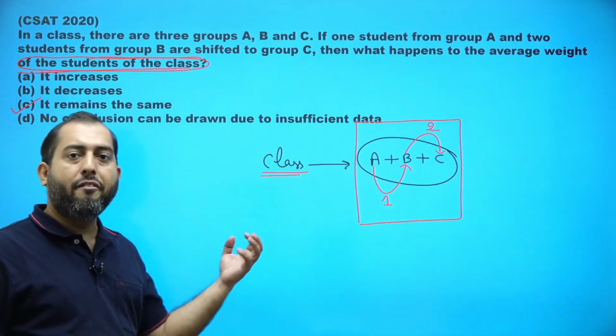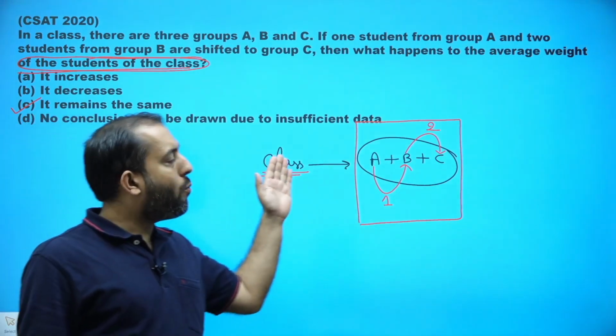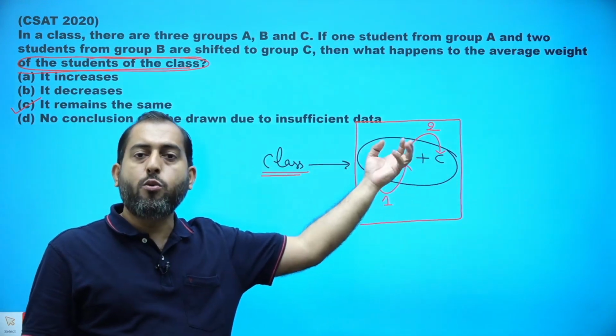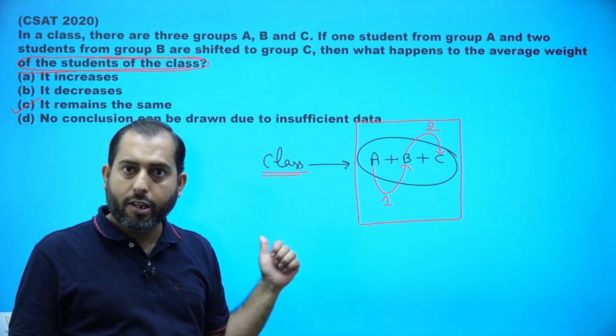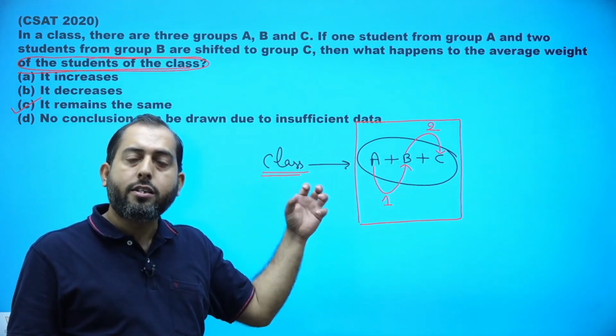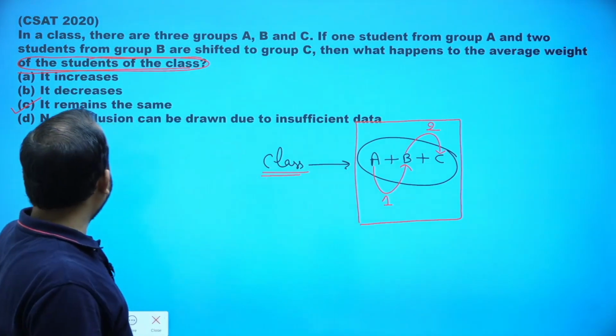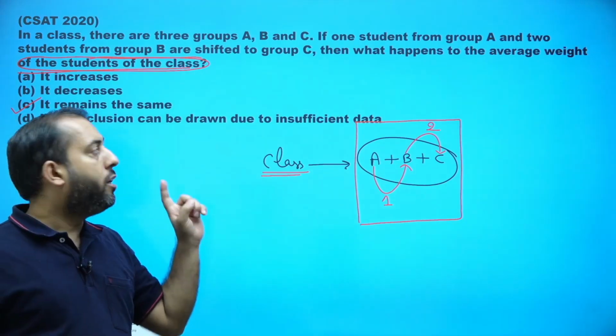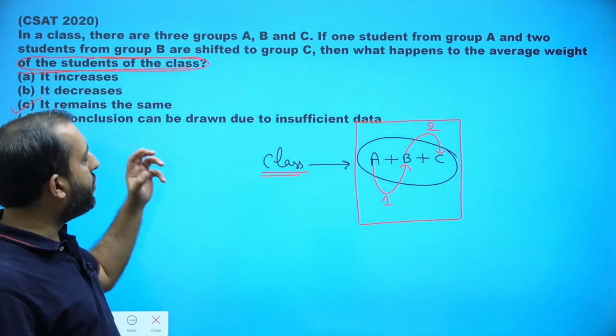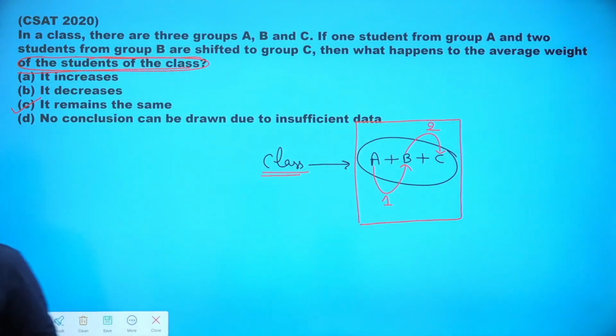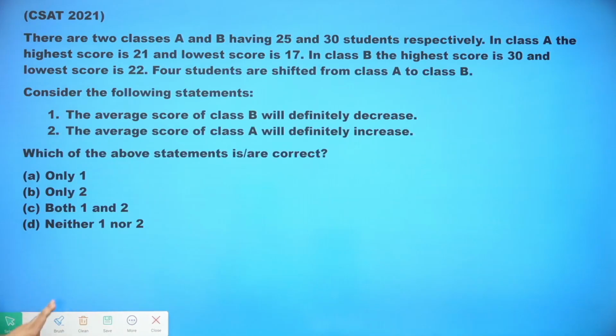Average will not change because no student is leaving the class and no new student is joining. There is rearrangement within the class itself. So the answer should be option C, that is, average weight will remain the same. Kindly make a note of it. I hope guys this is clear. Let's move on to the next question.